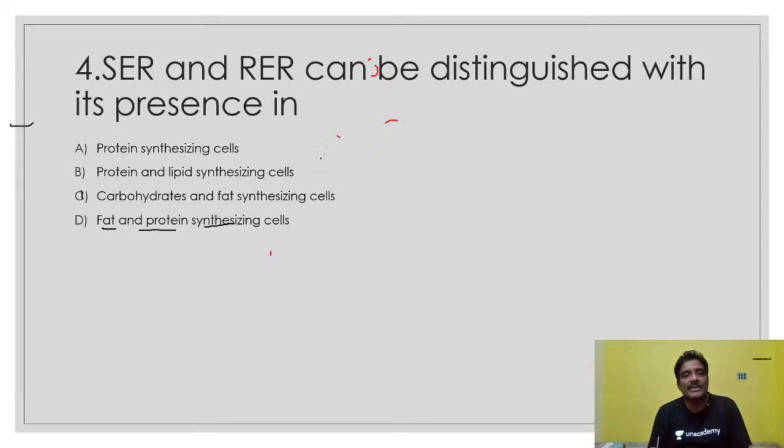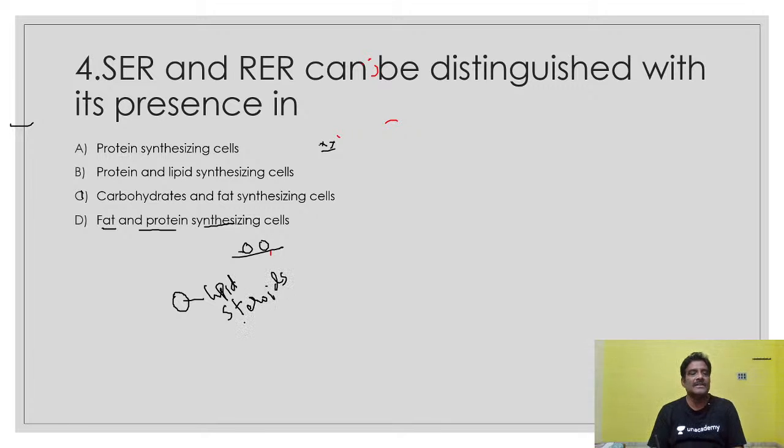It is very important to remember that smooth endoplasmic reticulum contains no ribosomes, while rough endoplasmic reticulum contains ribosomes. That point you have to remember. RER is very important for protein synthesis. SER is important for lipid synthesis, and also some steroids are synthesized, like testosterone and estrogen. So this is fat and protein synthesizing cells, SER.